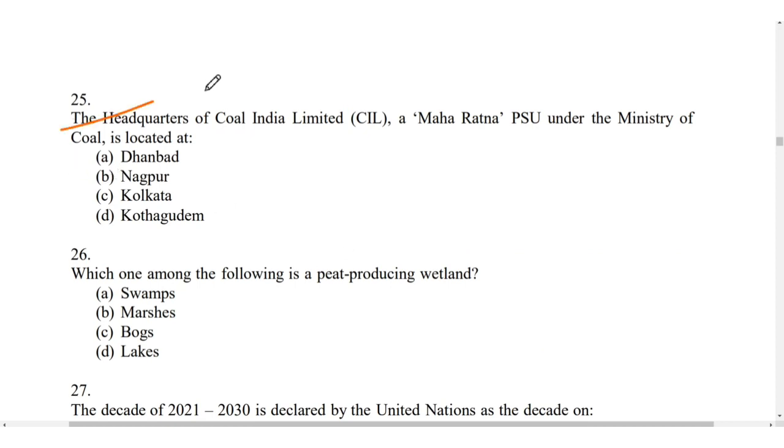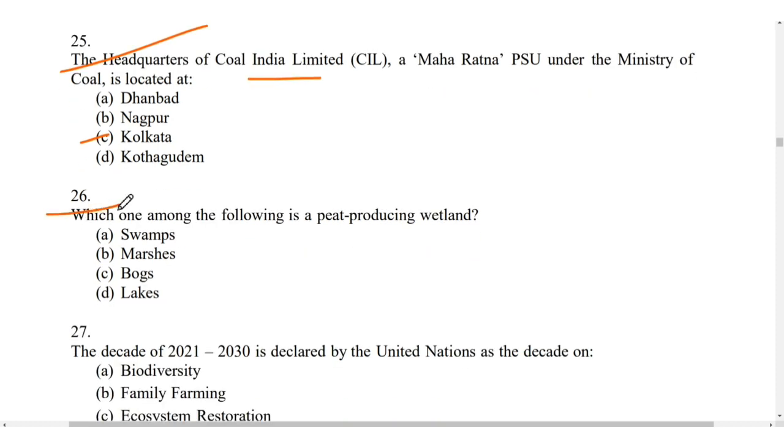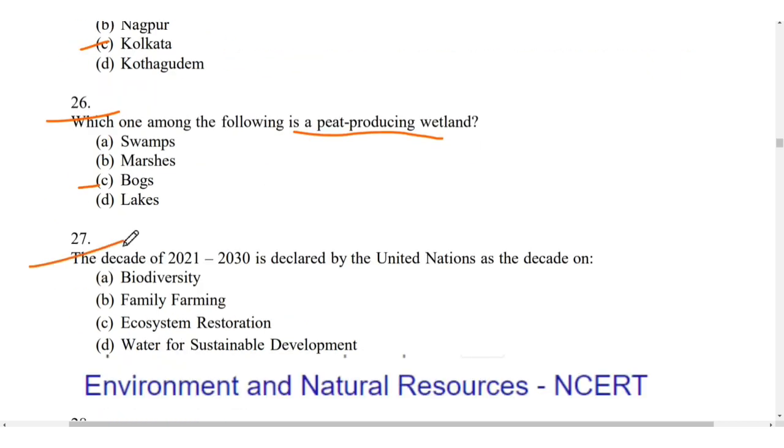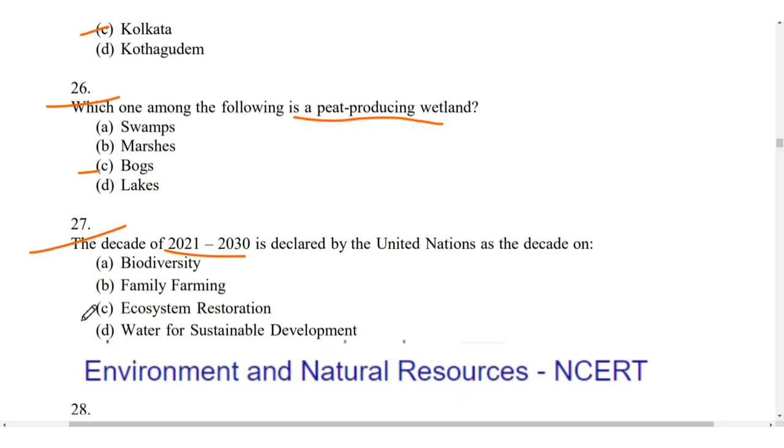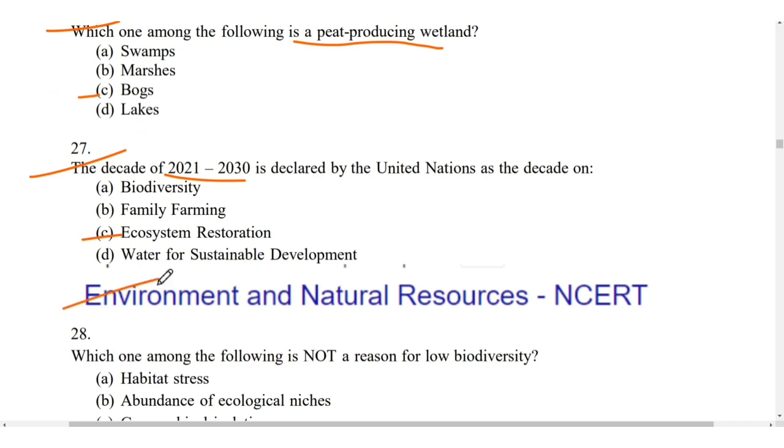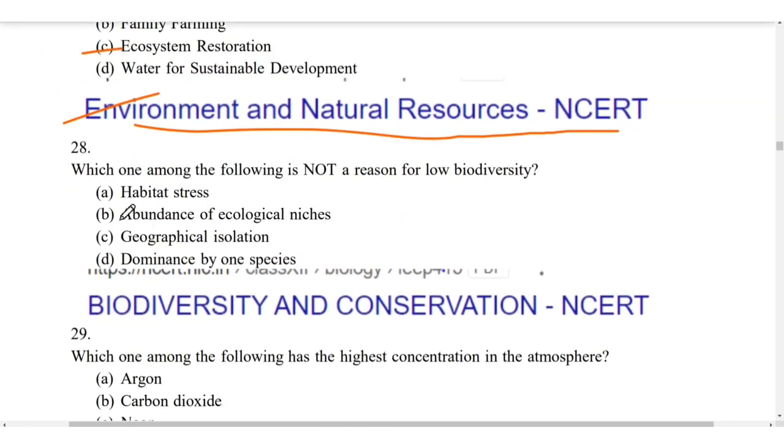Next, the headquarter of the CIL or Coal India Limited, a Maharatna PSU under the Ministry of Coal, is located in Kolkata. Which one of the following is a peat producing wetland? So it is bogs. The decade of 2021 to 2030 is declared by the UN as the decade on ecosystem restoration. So it is given in the environment and natural resources chapter of the NCERT.